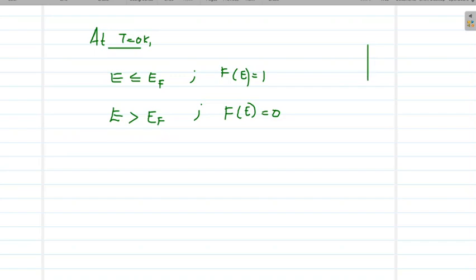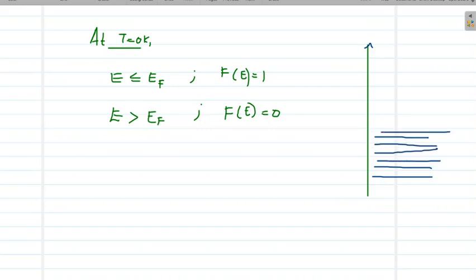Suppose you have an energy distribution like this, and suppose there are plenty of energy levels here, like this.